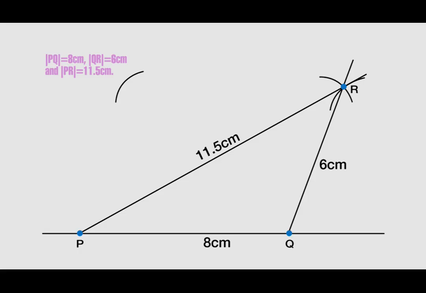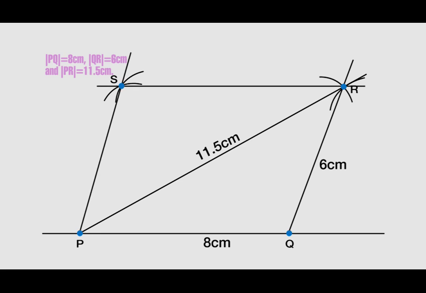Again, with your compass at a distance of 6 centimeters, and with your compass point at P, scribe an arc to intersect the previous one. Indicate the point of intersection of the two arcs as S. Finally, join P and S, R and S with straight lines to complete the construction.